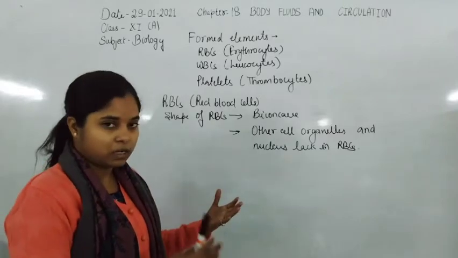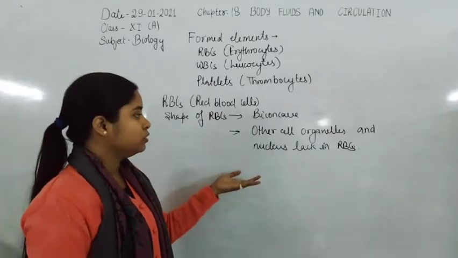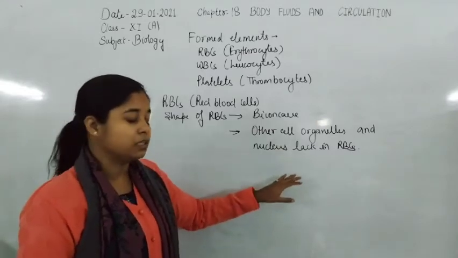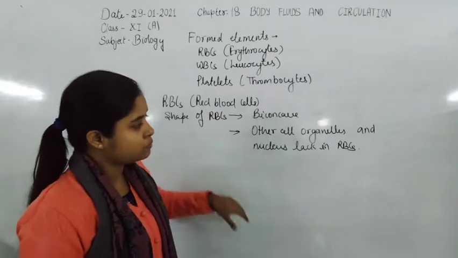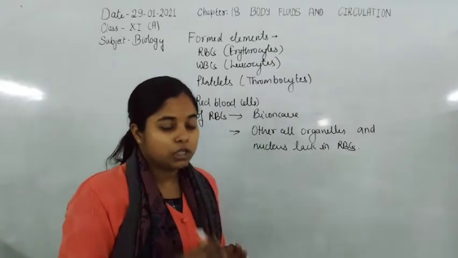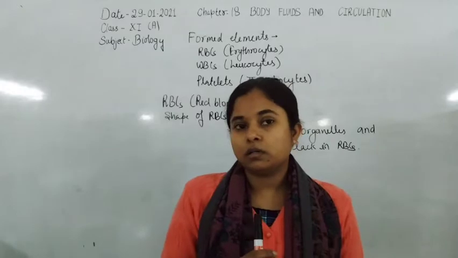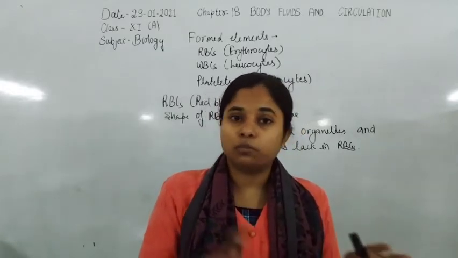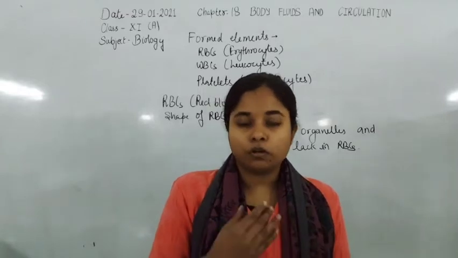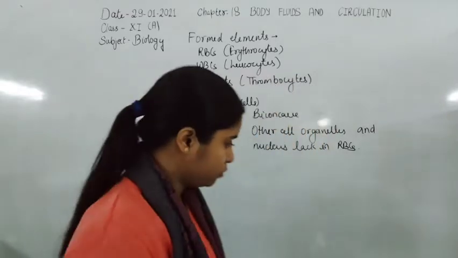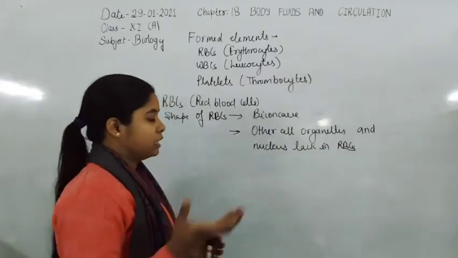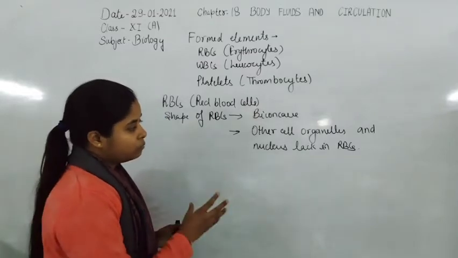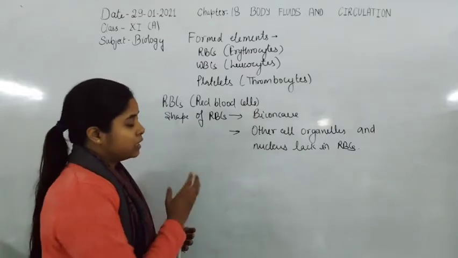They were present because the RBC is also a cell, but after the maturation process the other cell organelles and the nucleus degenerate, because the whole space of the RBC is utilized to store hemoglobin molecules for the transport of oxygen and carbon dioxide. That is why they lack a nucleus and other cell organelles.